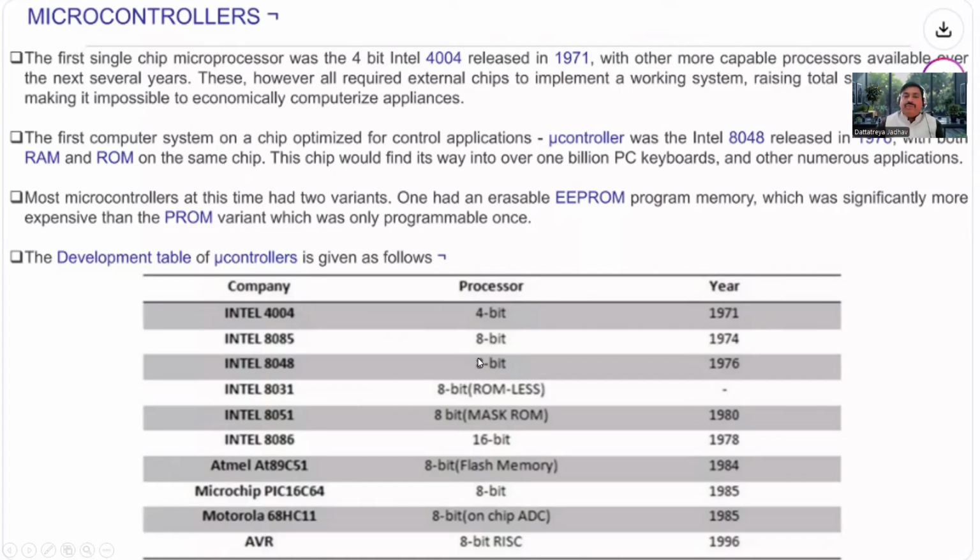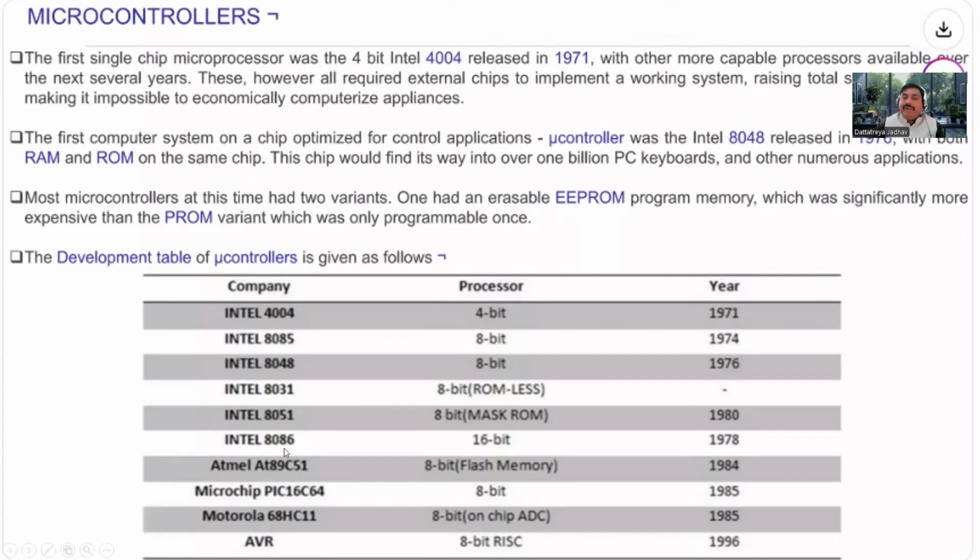Then the Intel 8048, which is also 8-bit, developed in 1976. Considering both processors, there is a memory difference between the 8085 and 8048. After that, the Intel 8031, an 8-bit ROM-less processor, was used. Then the Intel 8051, 8-bit mask ROM.